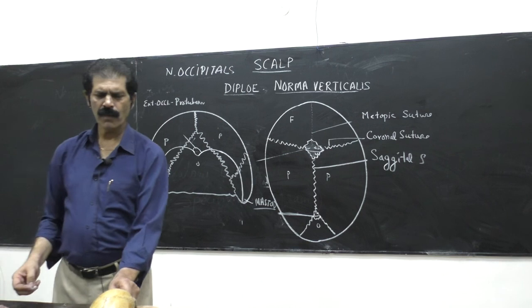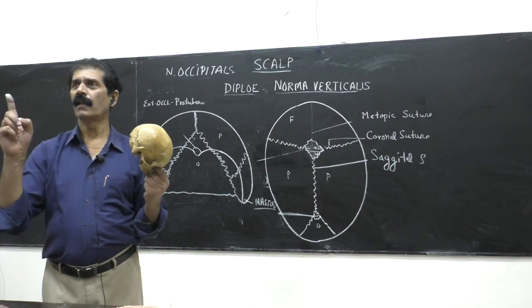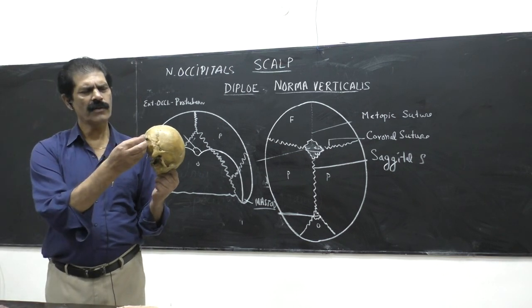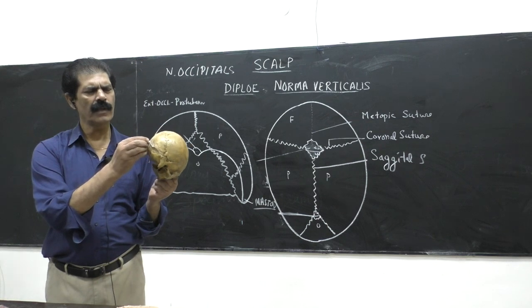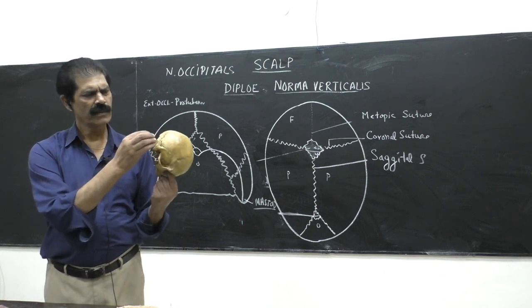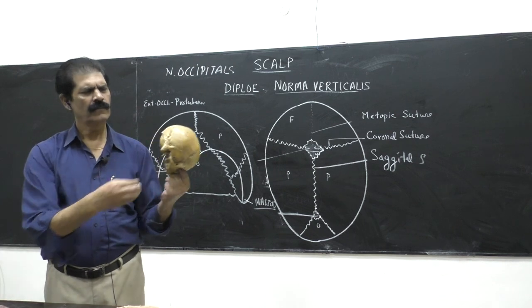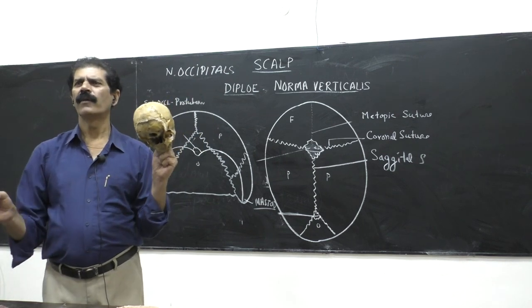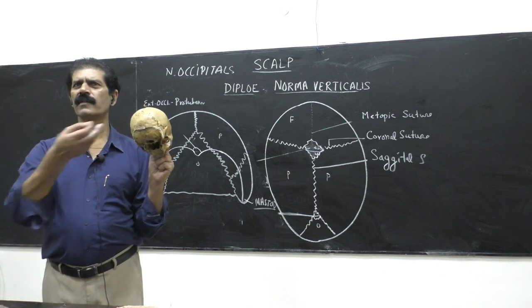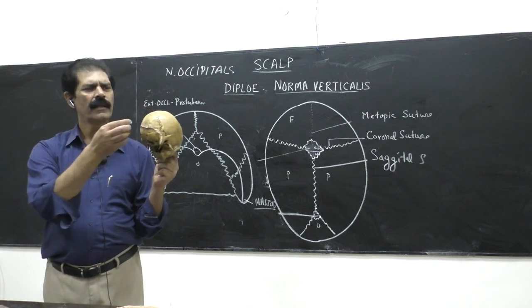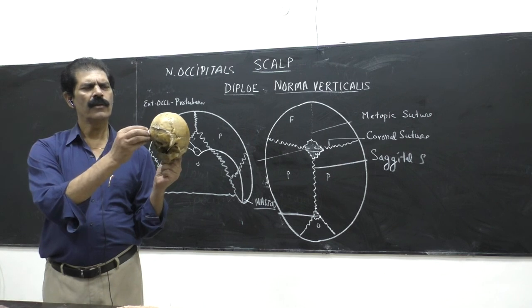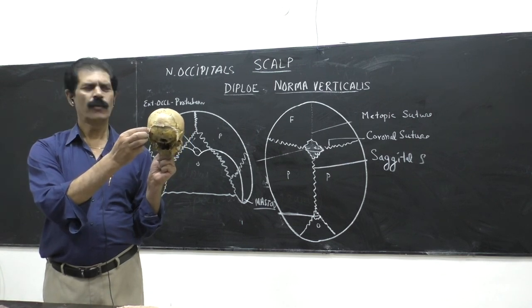So you have to bring all skulls tomorrow, and you will mark the external occipital protuberance and the superior nuchal line up to the mastoid process. See, it is going here up to the mastoid. This is how to mark. In the practical exam we will give you the chalk and you will be told to mark the superior nuchal line. Then you have to mark the line. Whoever makes it only here will get 0 marks. Who will make it up to the mastoid